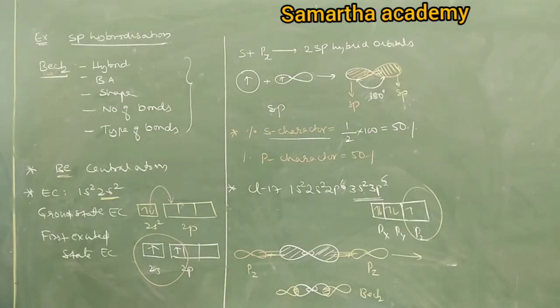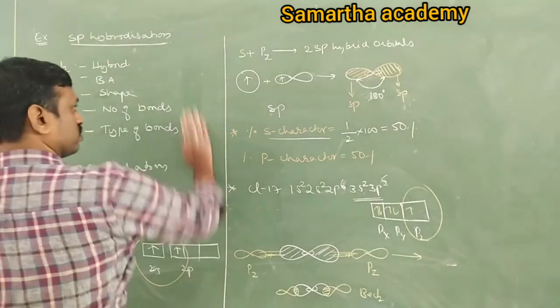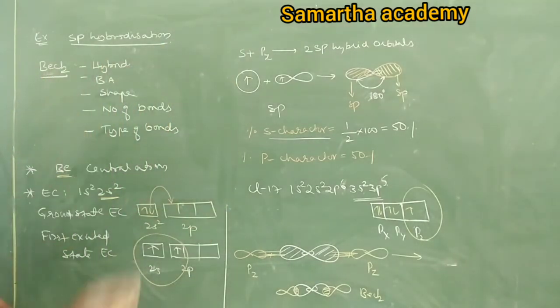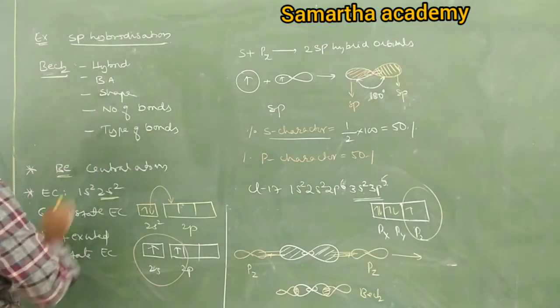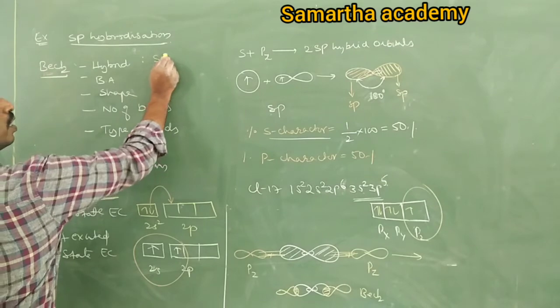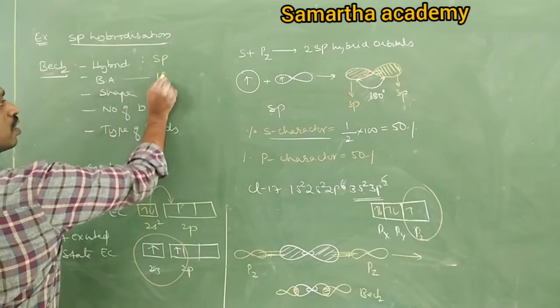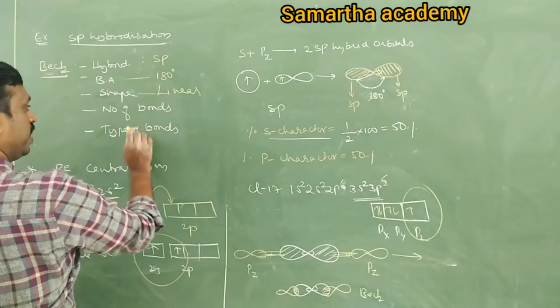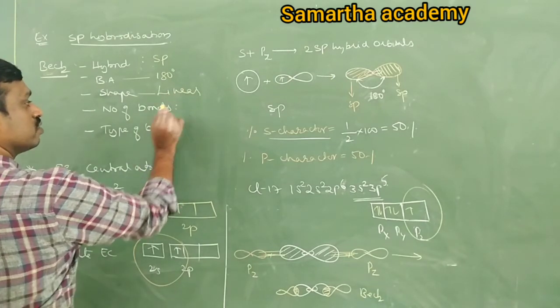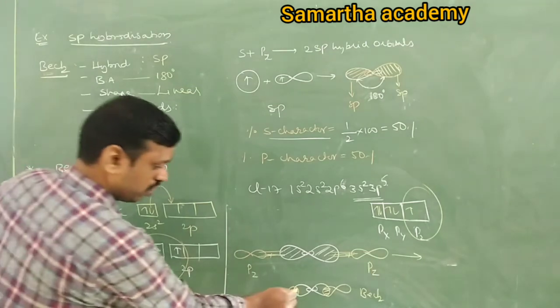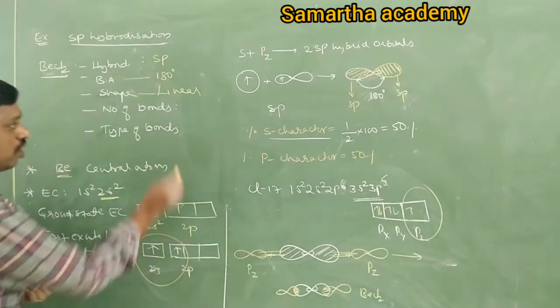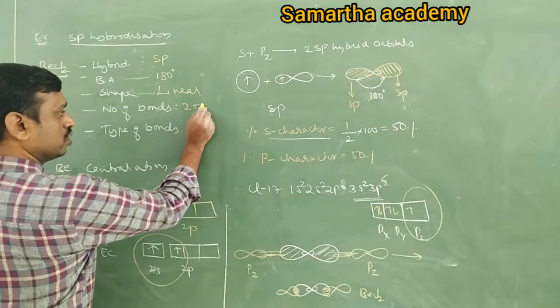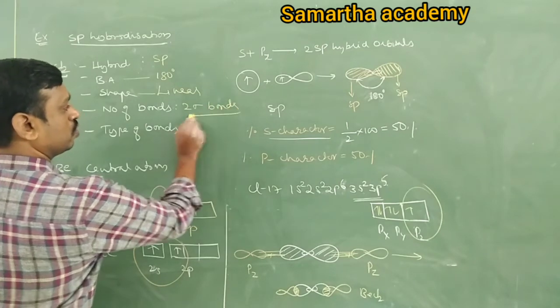Finished? Now tell me the answers for these questions. First question, what is the type of hybridization of BeCl2? It is sp. Next, bond angle 180 degrees, shape linear. Next, number of bonds. How many bonds are there? 1, 2. There are only 2 bonds, that is 2 sigma bonds, no pi.